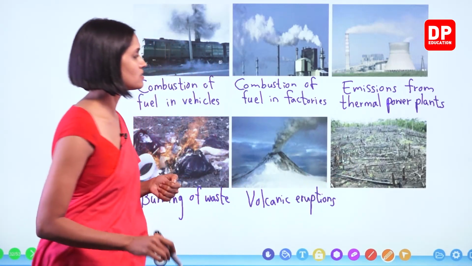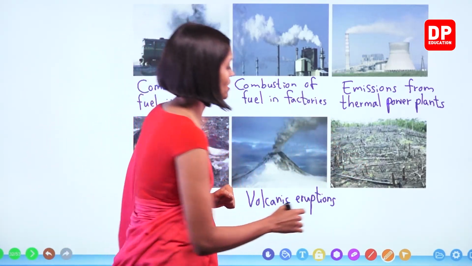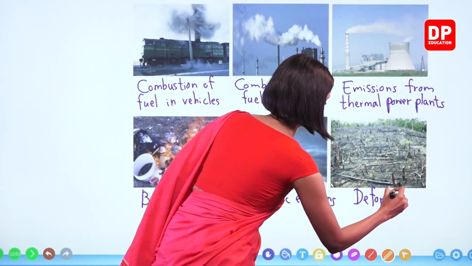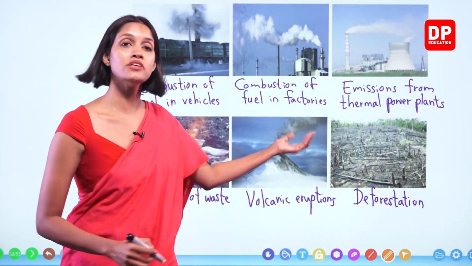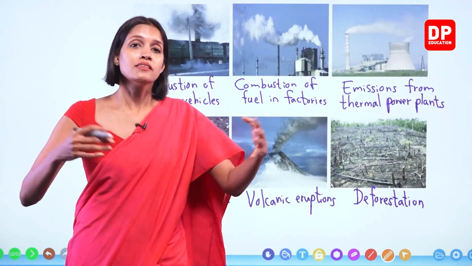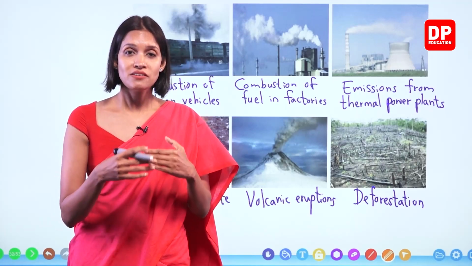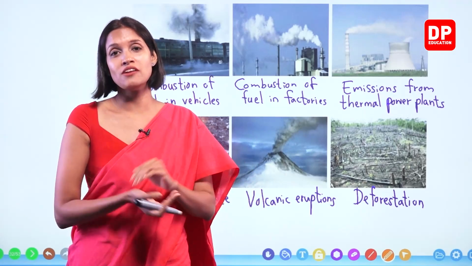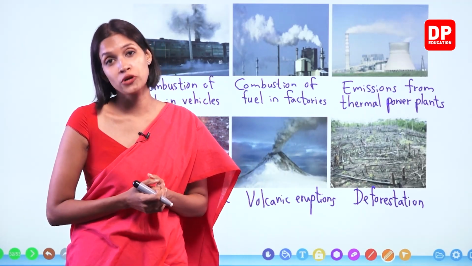What is this, children? Cutting down trees or deforestation, destroying forests, okay? How does this affect the change of composition of the atmosphere, children? You all know during photosynthesis, the carbon dioxide gas is absorbed by the plants, right? And as a byproduct, oxygen gas is released to the environment. This oxygen gas is essential for the respiration of organisms.